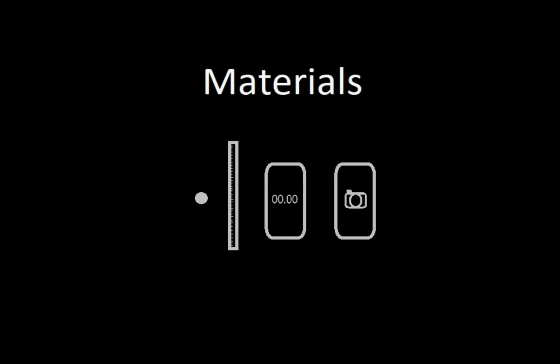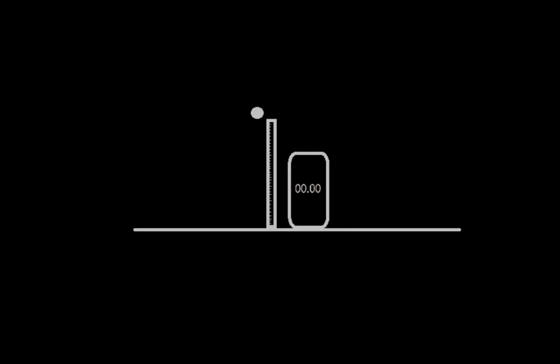Our group decided to conduct a very simple experiment, using a ping pong ball, a 1 meter long ruler, the stopwatch function of an iPhone, and the slow motion camera function of a second iPhone. The first iPhone was propped up next to the ruler and the stopwatch was started. The bottom of the ping pong ball was aligned with the 0 mark on the ruler and then dropped, allowed to fall 1 meter and then bounce off the table.